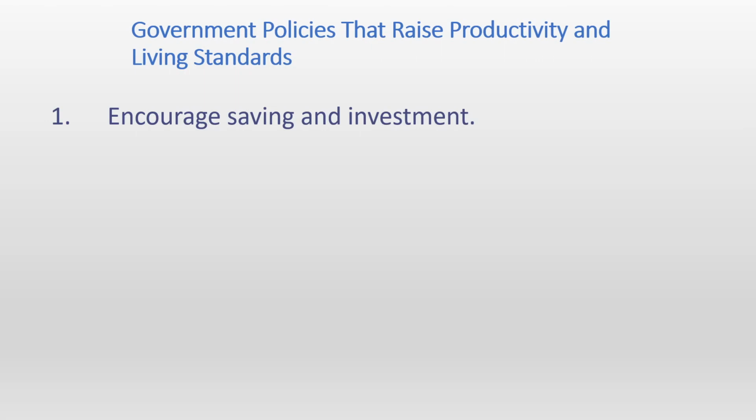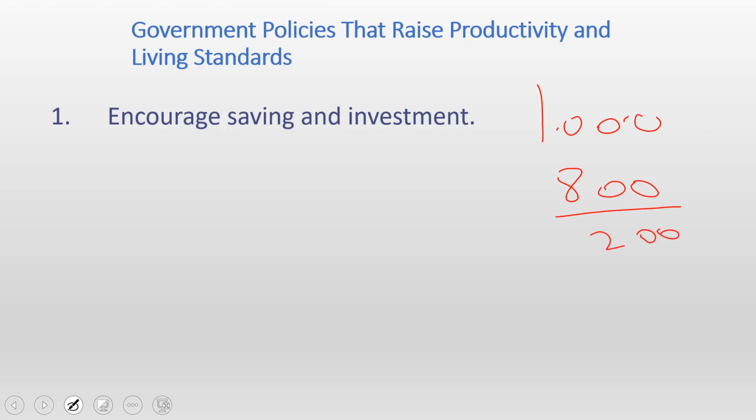So the first policy is to encourage saving and investment. Savings are how much you save, how much you don't spend. So there is consumption and then there is saving. If you have an income of $1,000 and you spend 800 out of those $1,000, then you will have 200 in savings. The more savings you have, the more you will have to invest. And the more you invest, it will increase the real GDP of a country and ultimately the living standards.